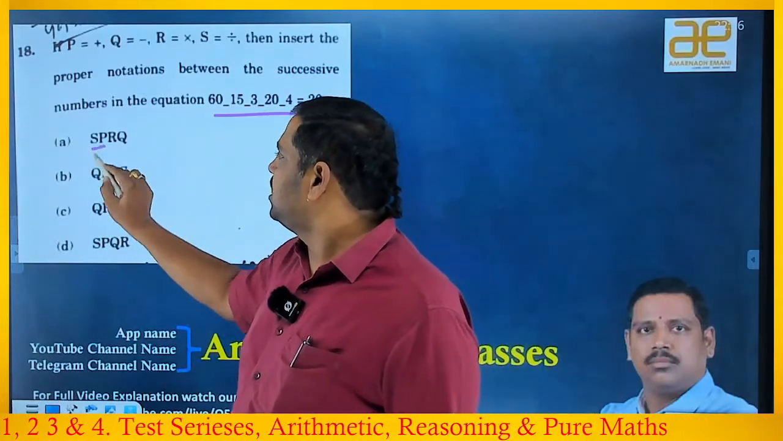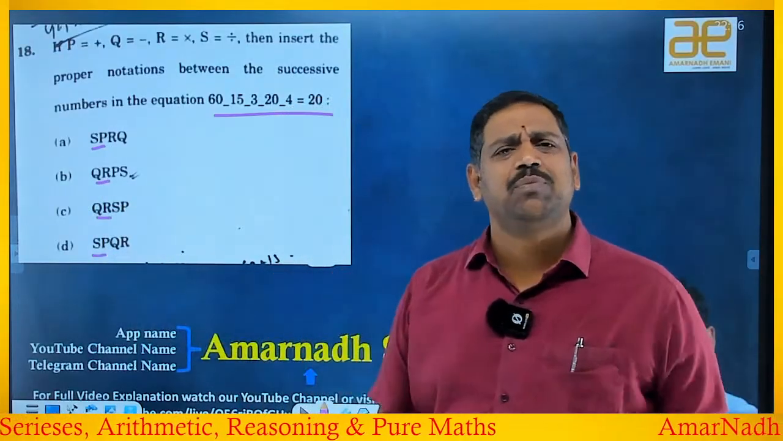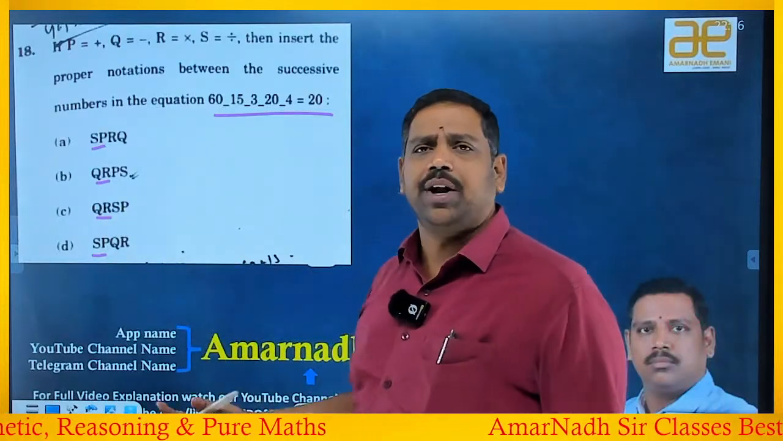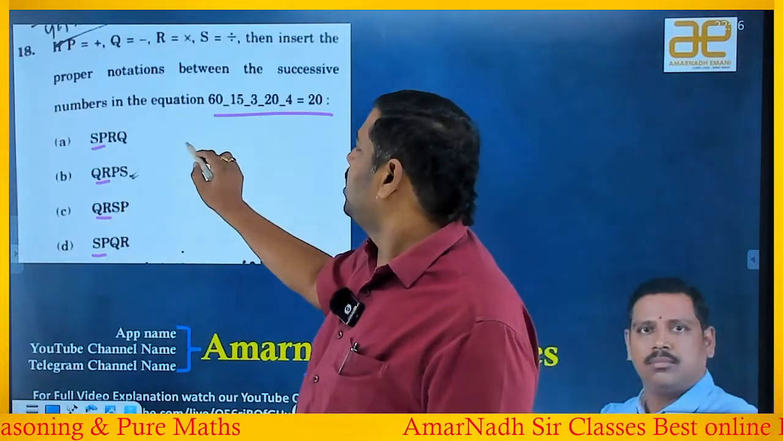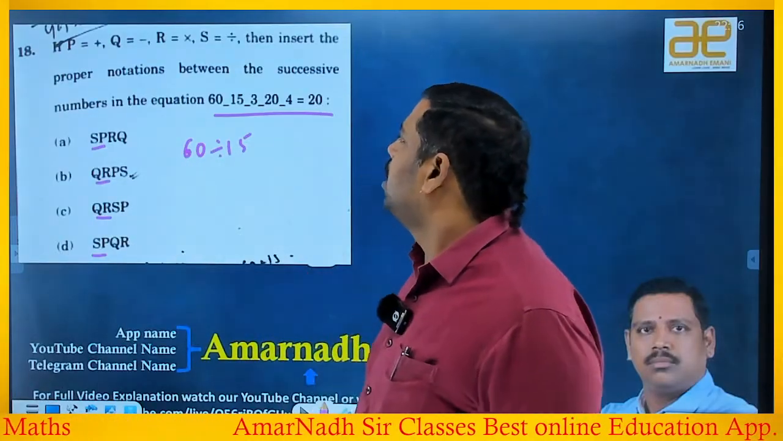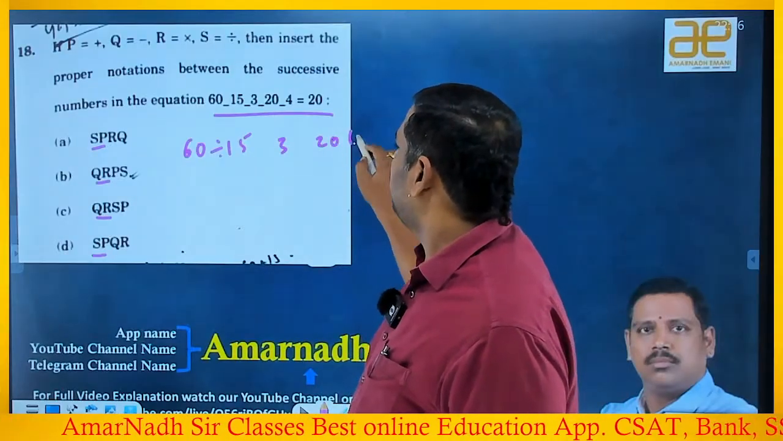Observe, two options consist of SP, and two options consist of QR. Means I decided that SP, one I have to try, and then QR I have to try. What is S? Divided by. 60 divided by 15, so I am going with SP for these two options. Okay, SP, so then 3, 20 and 4.